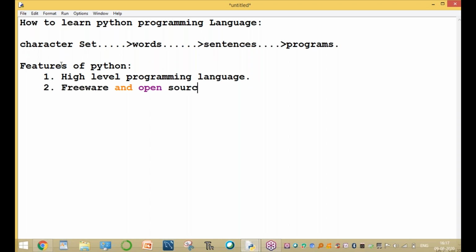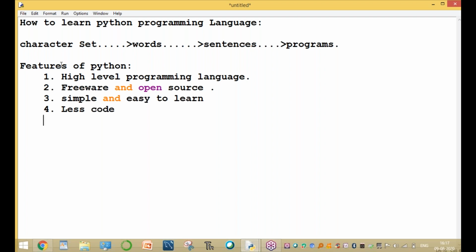It is available to all the people, open source. The third one is that it is simple and easy to learn, comparatively with Java, C, C++, COBOL, Pascal and all the other programming languages.